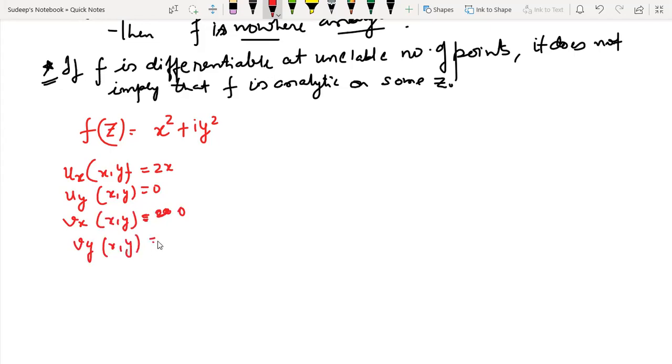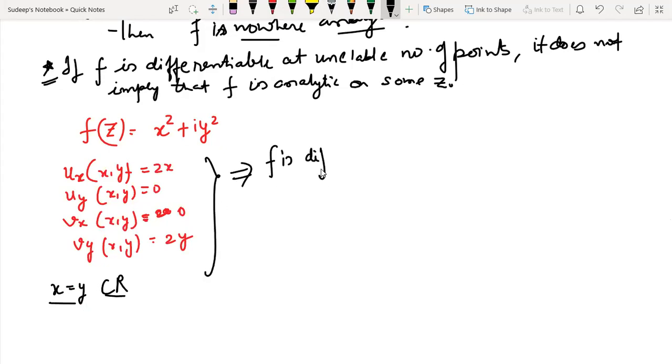And Cauchy-Riemann conditions hold good only for x equal to y. It implies what? It implies that f is differentiable on the line y is equal to x.